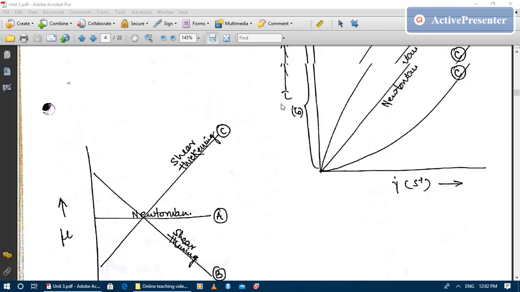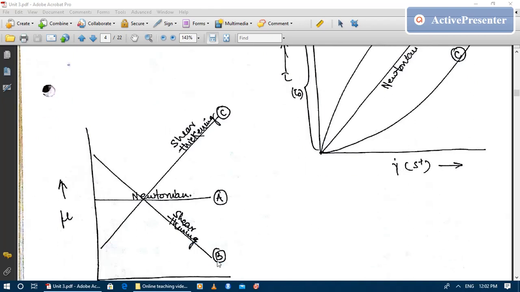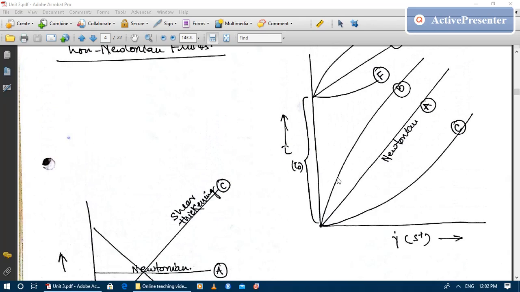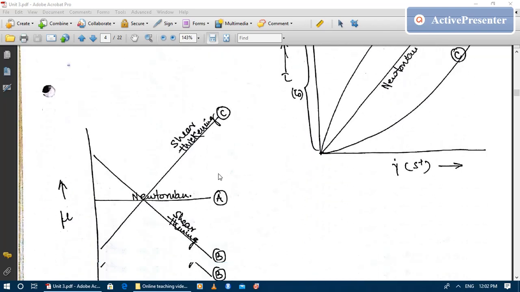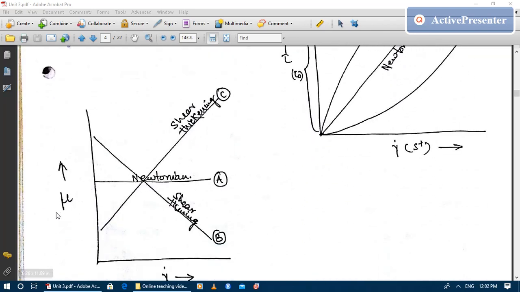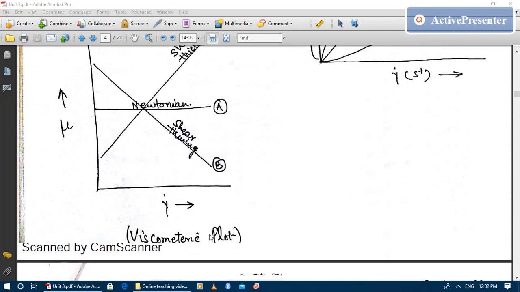So you can see the plot for a shear thickening fluid is something like this on the graph between shear stress and shear strain rate, and a shear thinning fluid B has a curve like this. So this is the behavior of a non-Newtonian fluid and the dependency of the viscosity on shear strain rate.